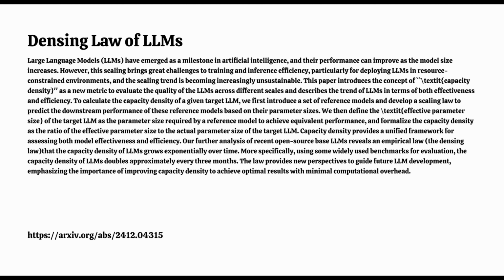Okay, so how do they actually go about calculating this capability density? Well, they compare the LLM to a reference model, and they work out the smallest number of parameters that the reference model would need to have to match the performance of the LLM that they're evaluating. And that number becomes the effective parameter size. So they're figuring out the minimum size that reference model would have to be to do the same job, basically. Exactly. And then they divide that effective parameter size by the LLM's actual size. And that gives you the capability density. Got it. So a higher density means we've got a more efficient LLM, right? We're getting more bang for our buck, so to speak.